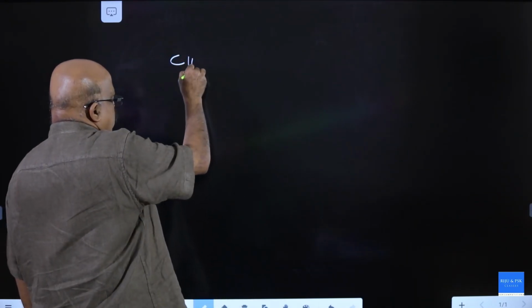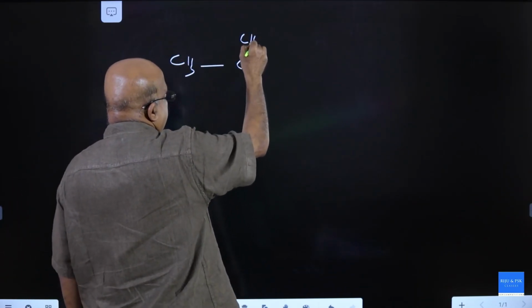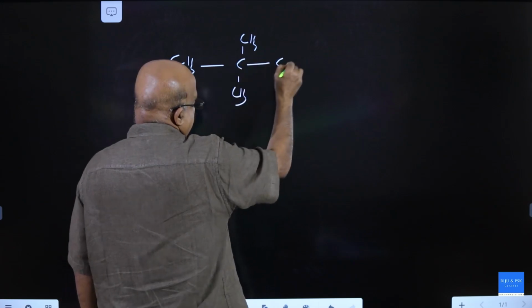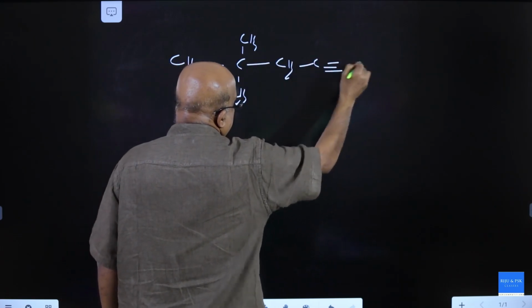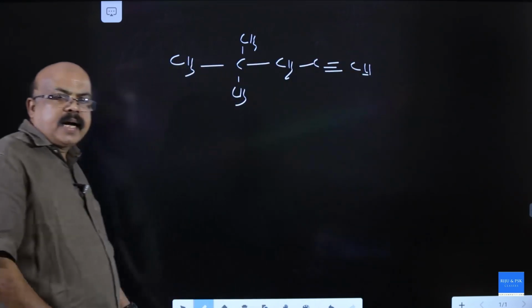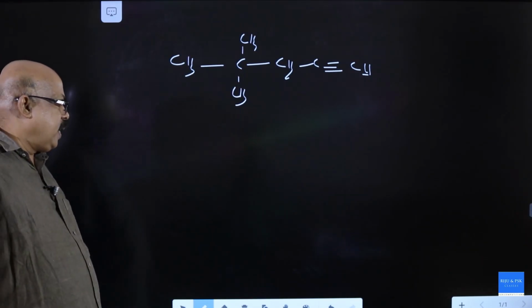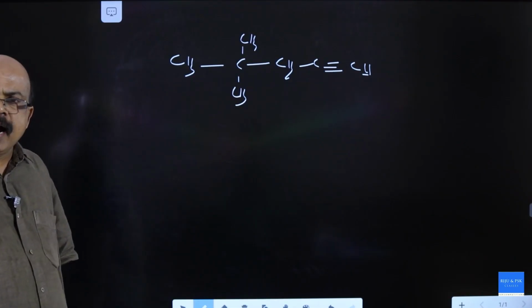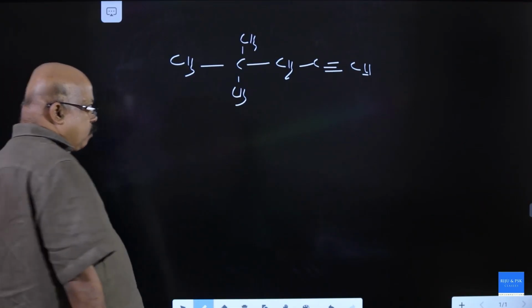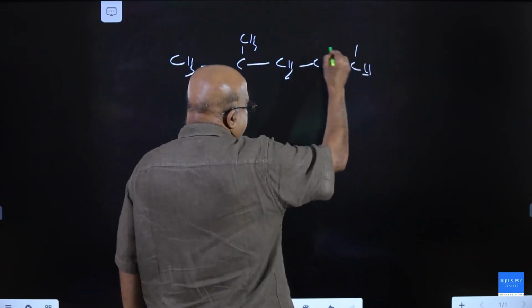Next one, CH3. It has a carbon-carbon triple bond, no other priority group, substituents are methyl group. Numbering should be done in such a way that triple bonded carbon gets lowest possible number.